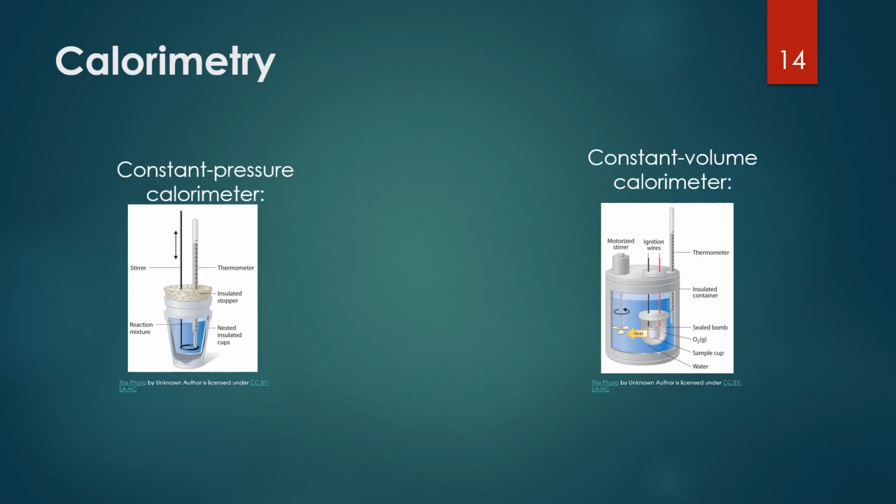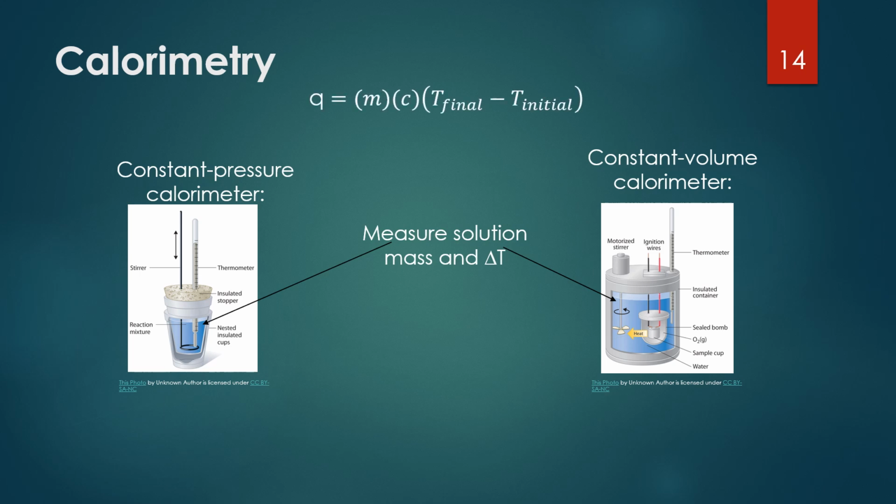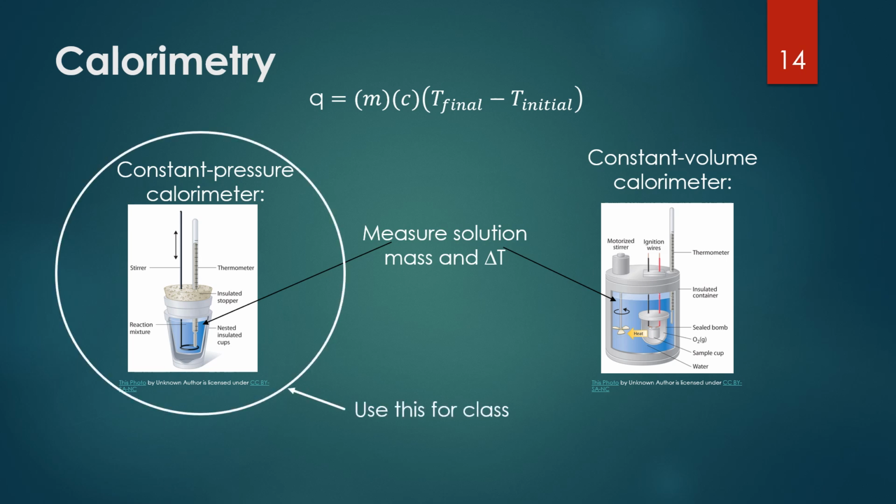The heat equation is used when we use calorimetry. So calorimetry is one of the experiments we're going to be doing in lab. There's two different types of calorimeters that can be used. The one that we're going to use in class is the one off to the left. It's a constant pressure calorimeter. And when we use the calorimeter, what we're measuring is mass and change in temperature. So we can use the mass and change in temperature to plug into the equation to calculate heat lost or heat gained.